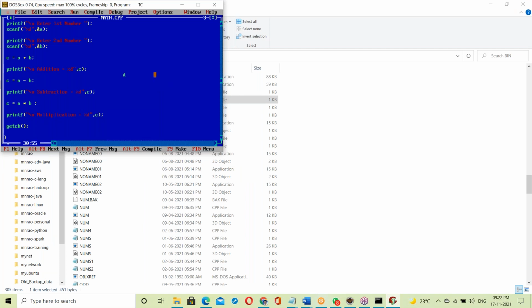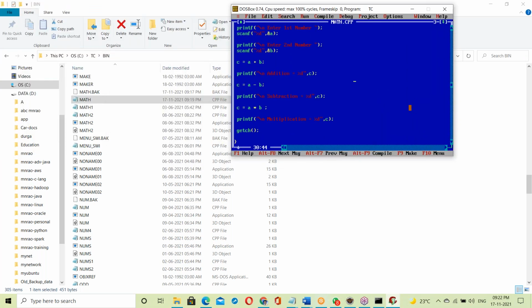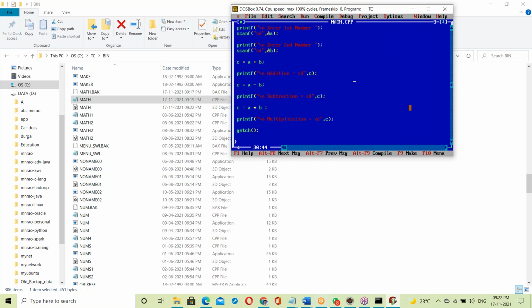So math.cpp. See, first compiling. Press Alt C to compile. After compilation, now run.